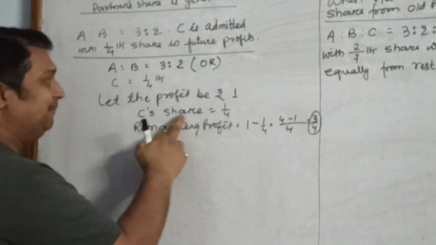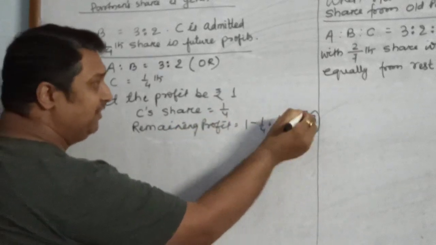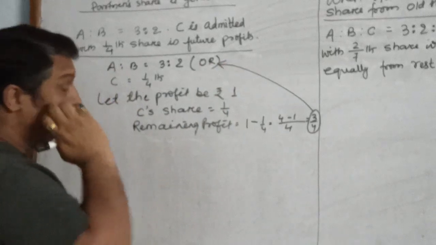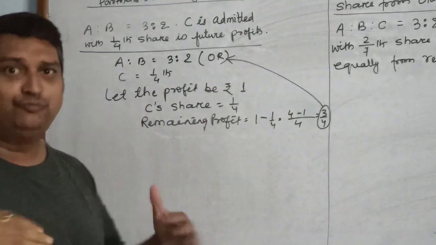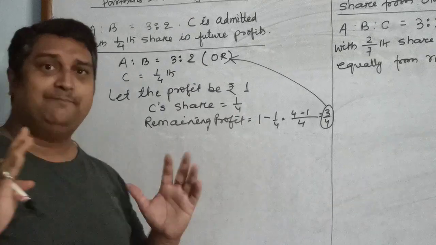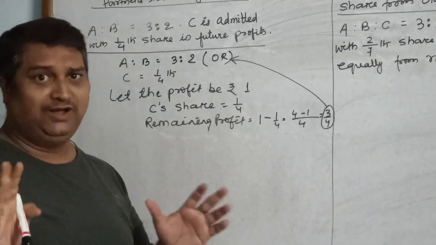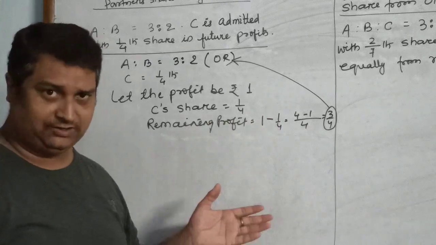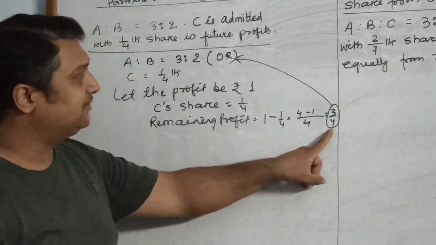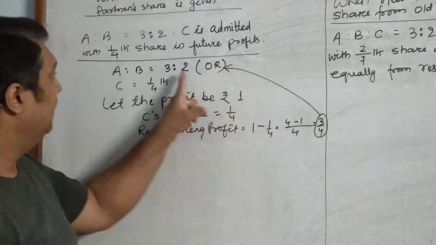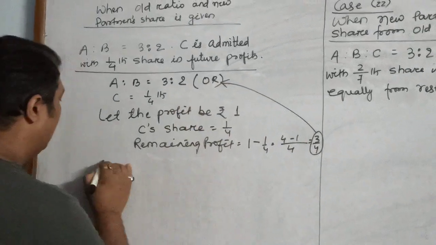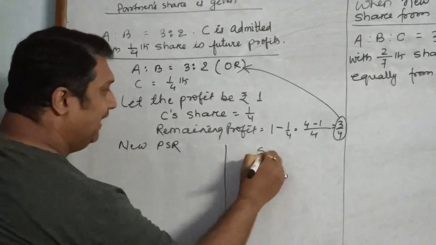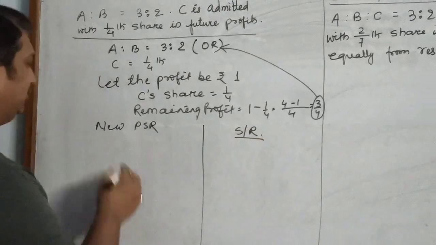Now what are we going to do with this remaining profit? After paying C, whatever profit is left will be distributed between A and B. If the question gives you any future ratio in which A and B will share their profit, you will divide in that ratio. Since there is no such instruction given in this question, we will distribute the remaining profit in the old ratio. So we are going to talk about new profit sharing ratio first, and then we'll talk about the sacrificing ratio.